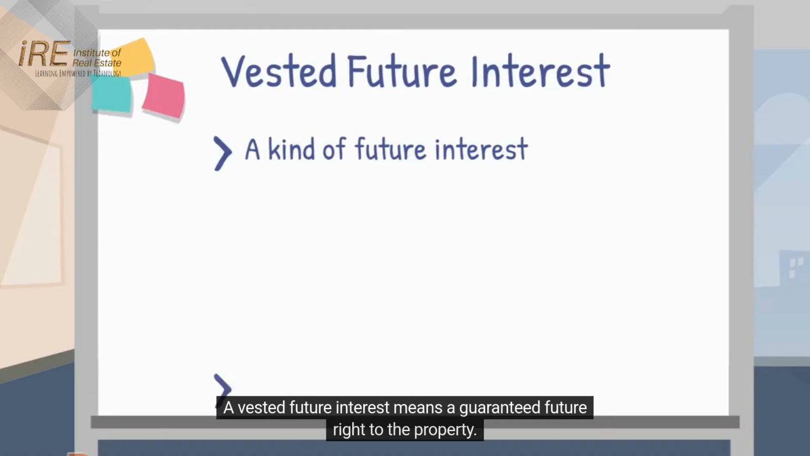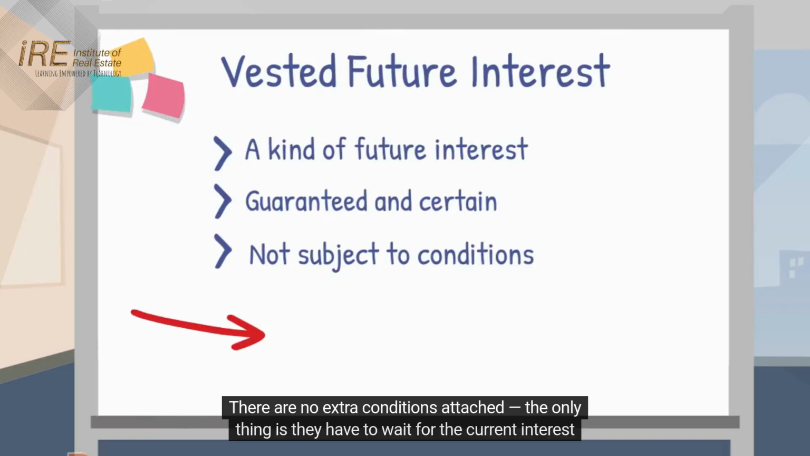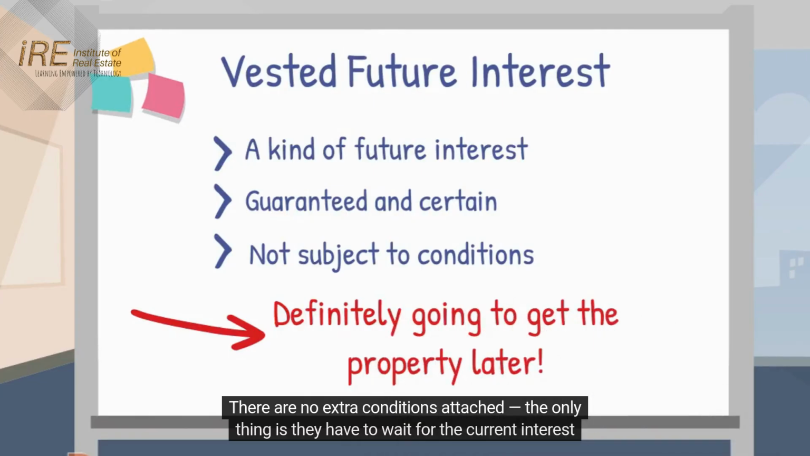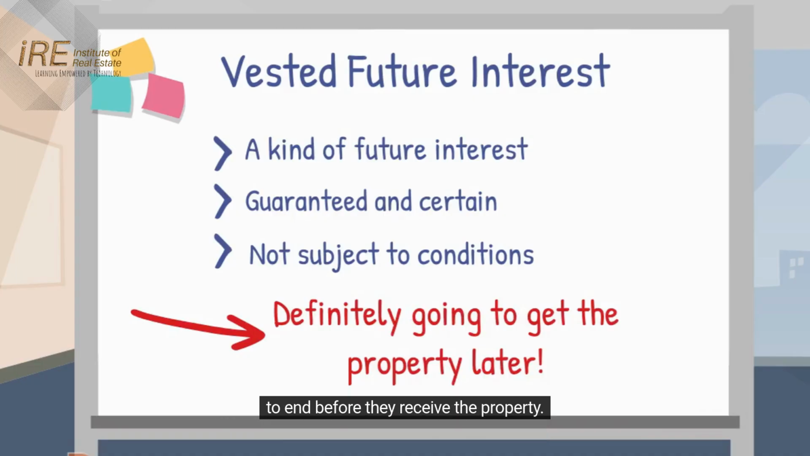A vested future interest means a guaranteed future right to the property. There are no extra conditions attached. The only thing is they have to wait for the current interest to end before they receive the property.